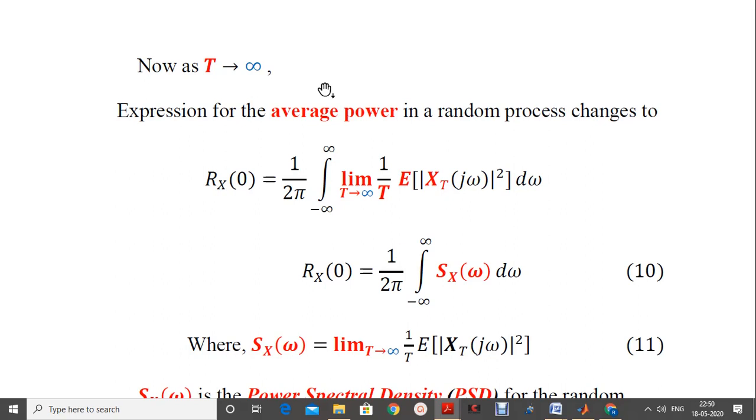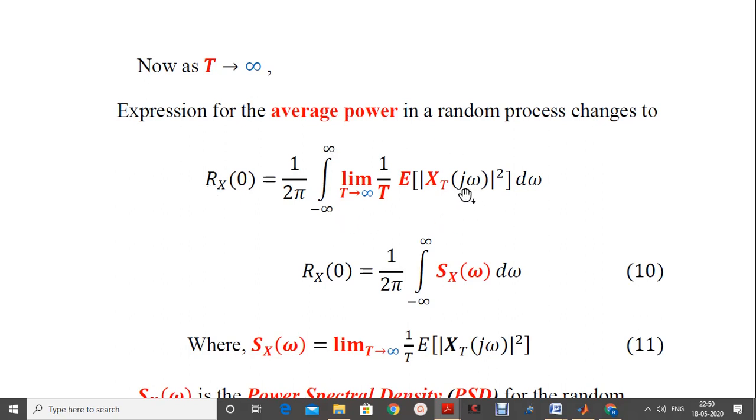Then the expression for the average power in the random process will change to the form like Rx of 0 is equal to 1 by 2π integration minus to plus infinity. Now apply the limits of the T. Limit T tends to infinity 1 by T expectation of square of X_T of jω into dω as before.